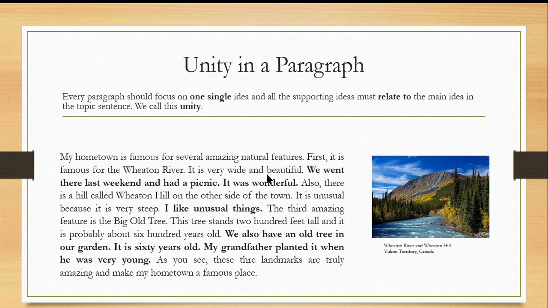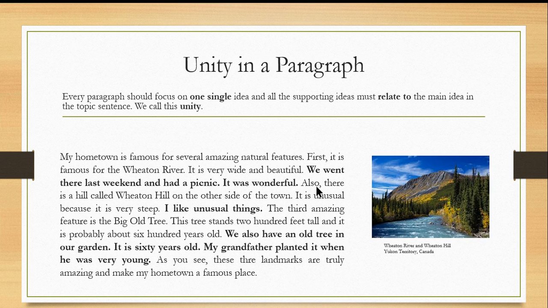The second sentence supports the topic sentence. But then there is another sentence which tells us that the writer went there and had a picnic and it was wonderful. This doesn't describe the Wheaton River, instead, it describes the experience of the writer.